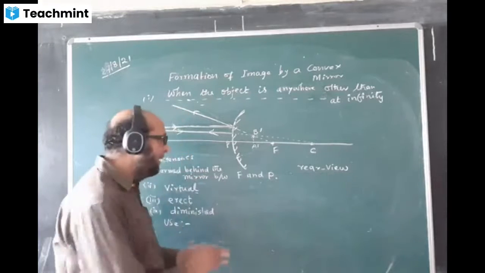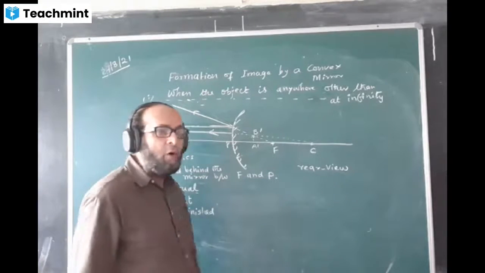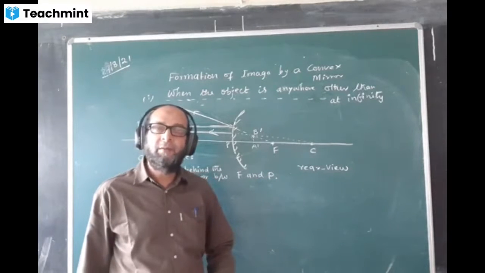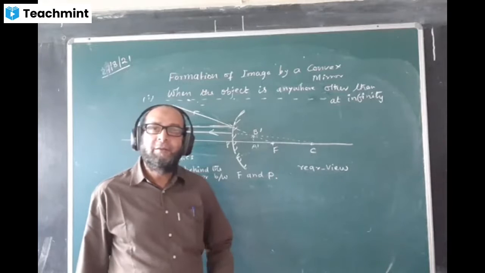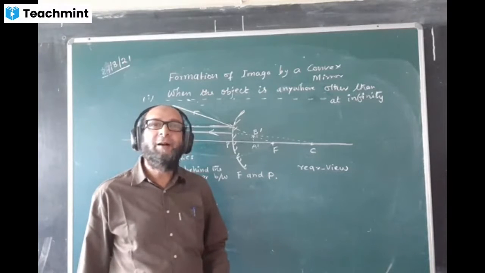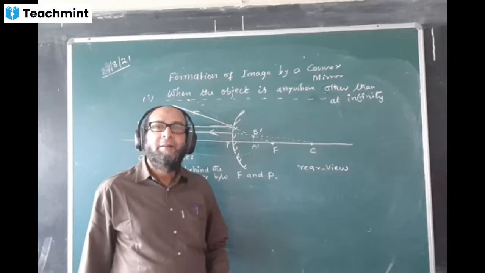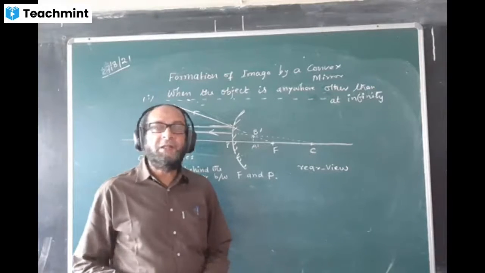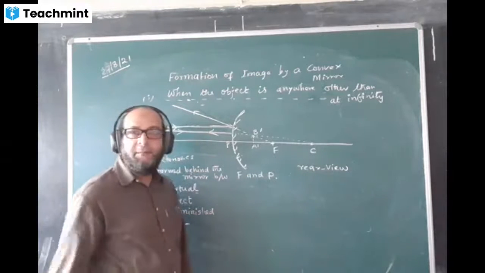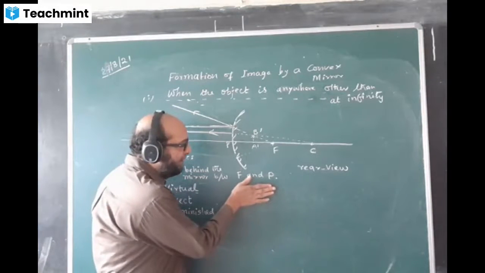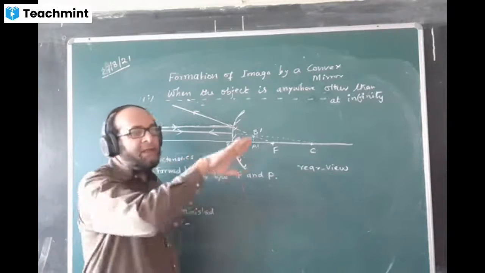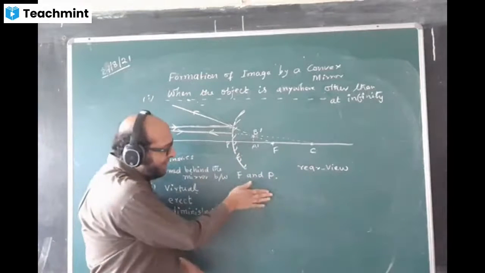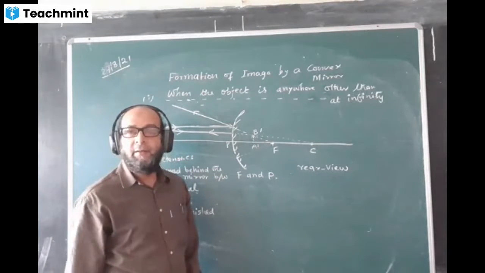Sir, through their shine. No, all will have a shiny surface, equally shiny. Then what methods will you use? Through their shape. You will apply the method of touching. You will touch each of the mirrors. The mirror which you are touching, you see the surface is plane. It is neither bulging out nor bulging in. It is the same everywhere. That will be the plane mirror.